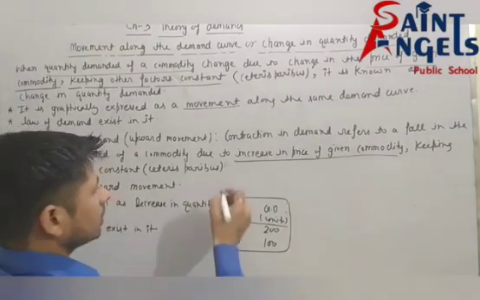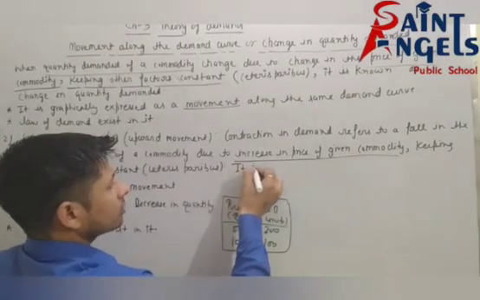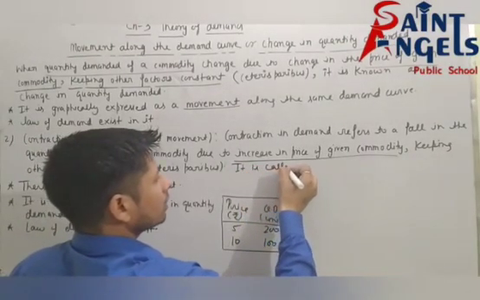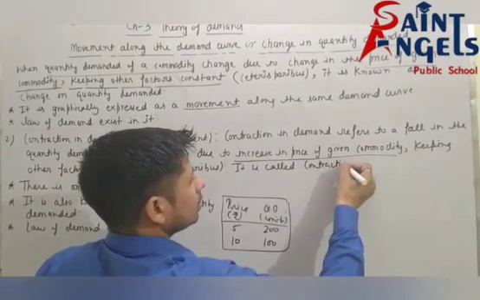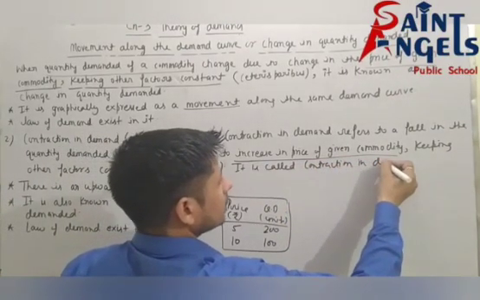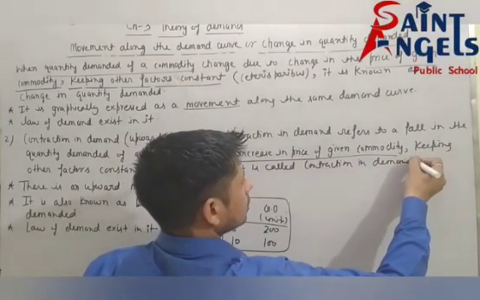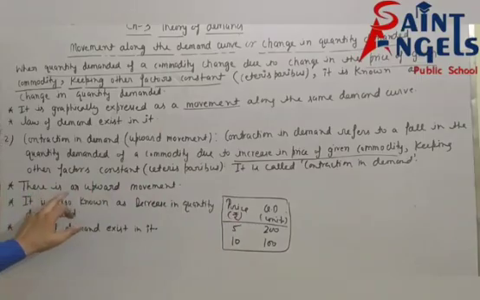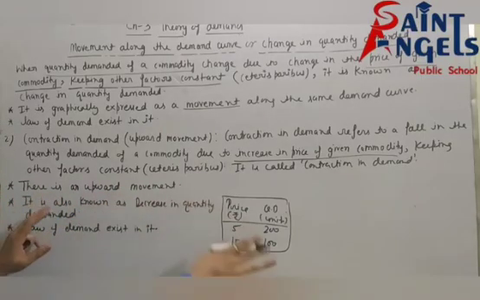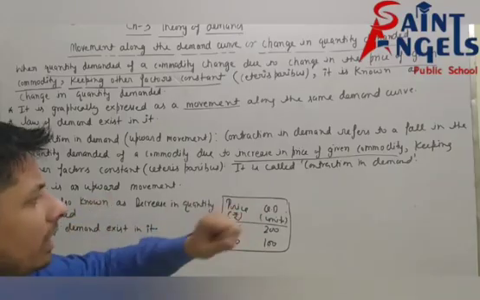You can write here, it is called contraction in demand. There is an upward movement. And we will see this statement through diagram.